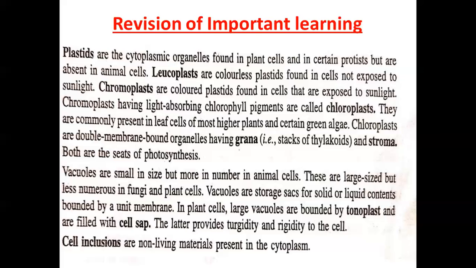Vacuoles are small in size but more in number in animals. These are large sized but less numerous in fungi and plant cells. Vacuoles are storage sacs for solid or liquid contents bounded by a unit membrane. In plant cells, large vacuoles are bounded by tonoplast and are filled with cell sap. The latter provides turgidity and rigidity to the cell. Cell inclusions are non-living materials present in the cytoplasm.